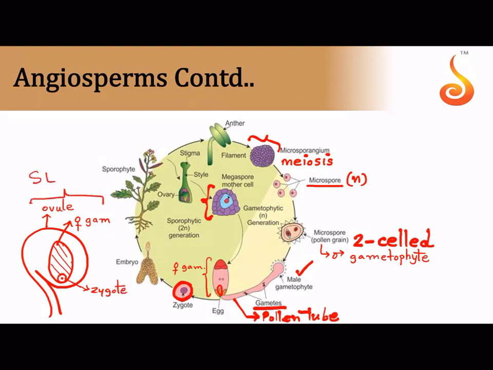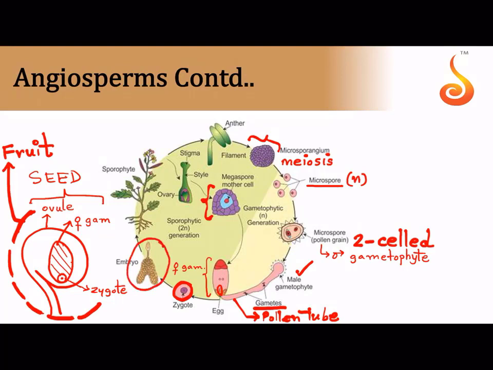And this is referred to as the seed. And it is surrounded by a fruit wall, ovary wall, which later becomes the fruit. Yes or no?